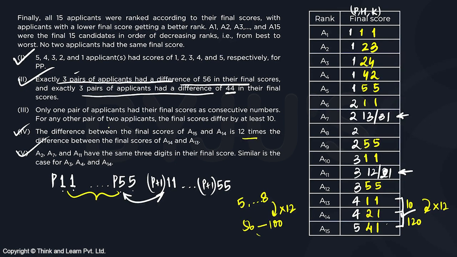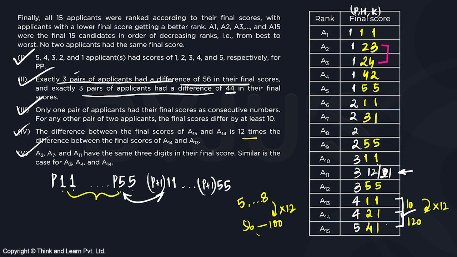Next, let's go to the third statement. It says only one pair of applicants had their final scores as consecutive numbers. So we can see these are consecutive, right? For any other, the difference should be at least 10. So if I take this as at least 10, after 211 the minimum I can have is 221. 213 is not possible. So this will end up in 231.